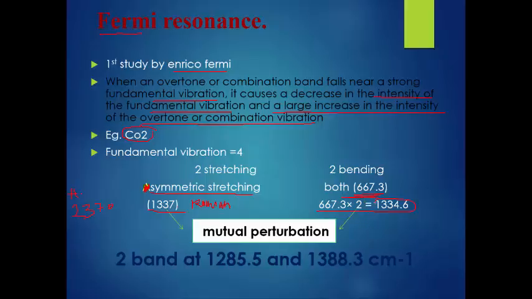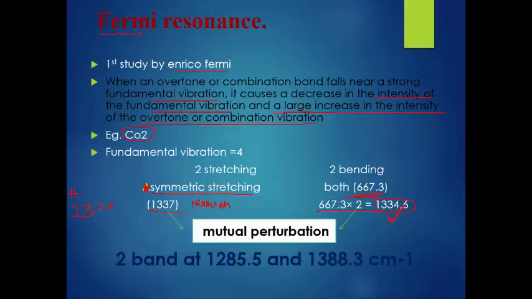Actually, symmetric stretching in Raman occurs at 1337, and the two bending vibrations, which are equivalent, absorb at the same frequency, that is 667. The overtone of this generally occurs at this.